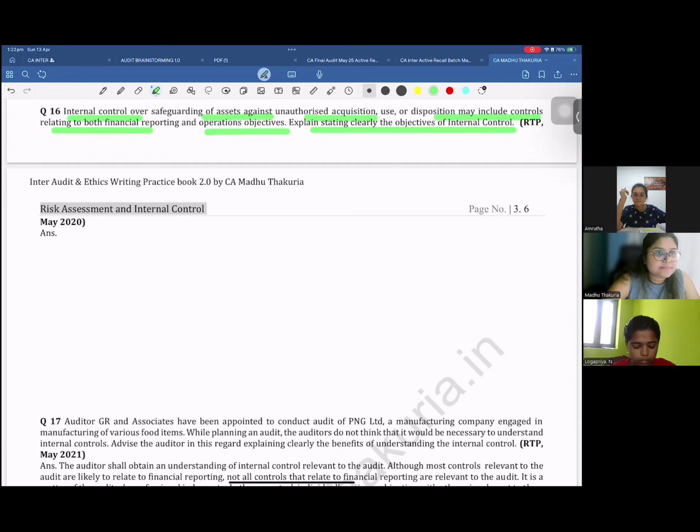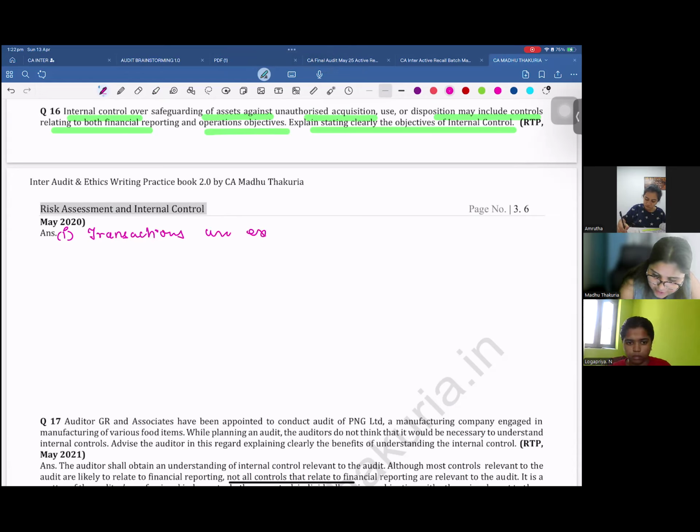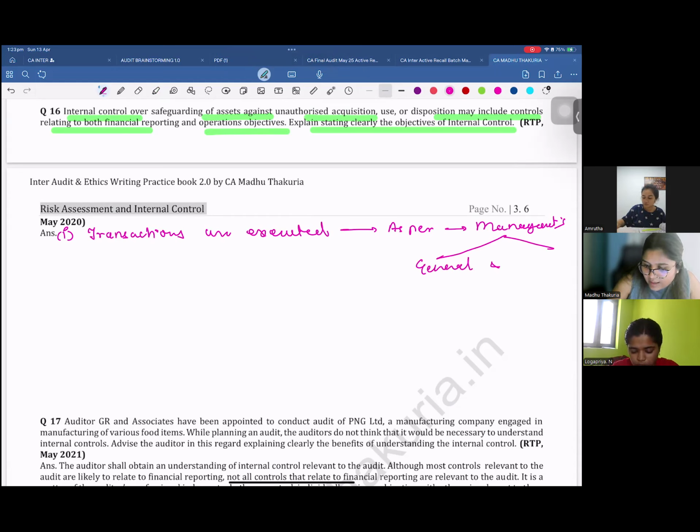Yes. So there are 4 objectives of internal control. What was the first objective I said? The transactions are executed as per management's general and specific authorization.